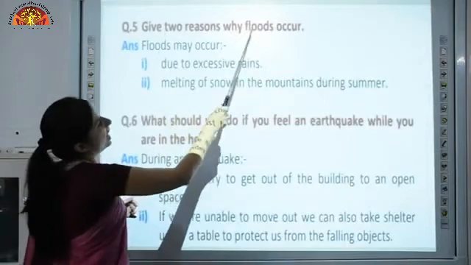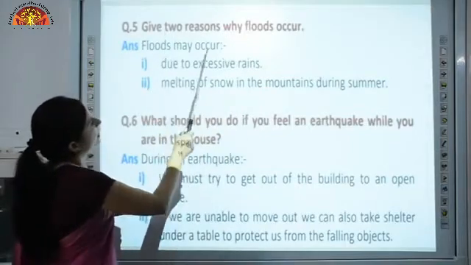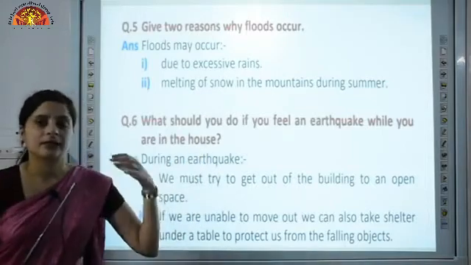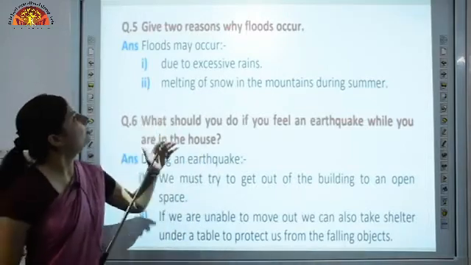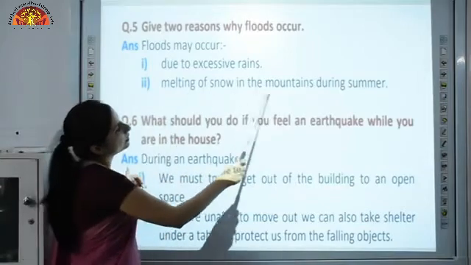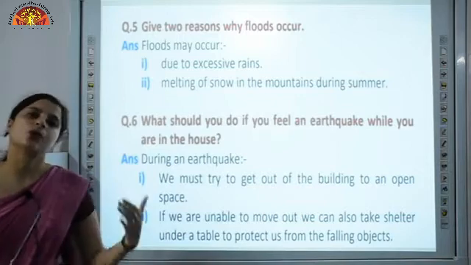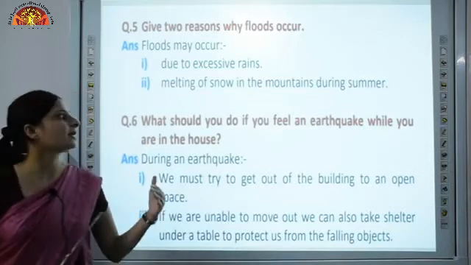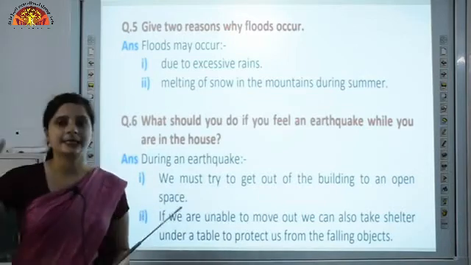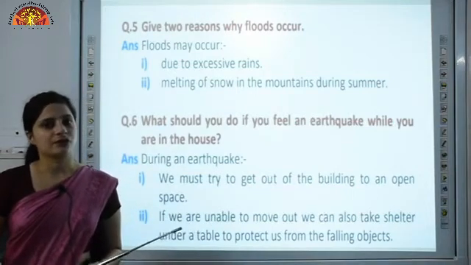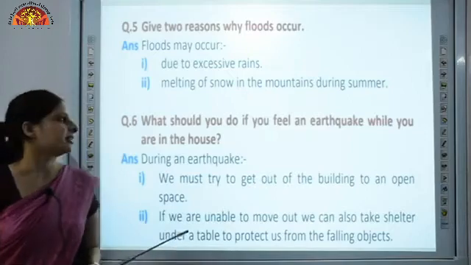Give two reasons why floods occur. Floods may occur due to excessive rains. When there is excessive rain, it may lead to flooding, and also melting of snow in the mountains during summer. When due to extreme temperatures the snow melts from the mountains, it can also lead to flooding as the melted snow will enter the river or the ocean water, which will rise and it will lead to flooding.